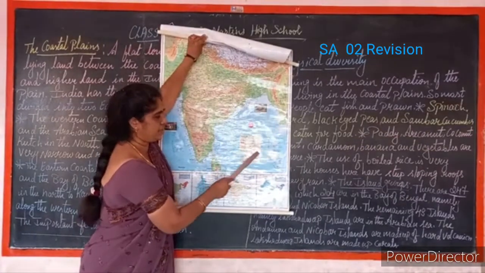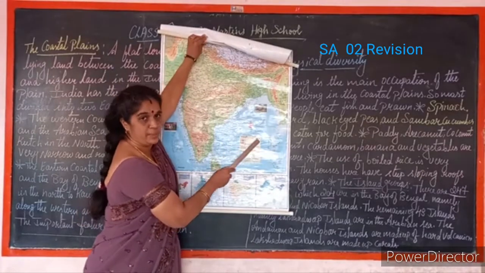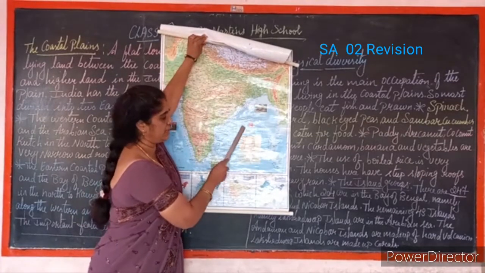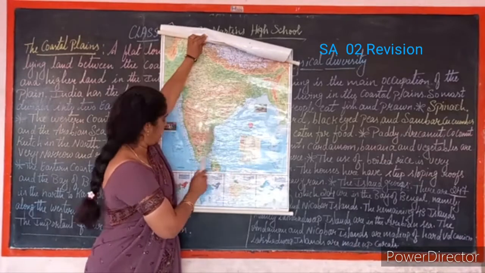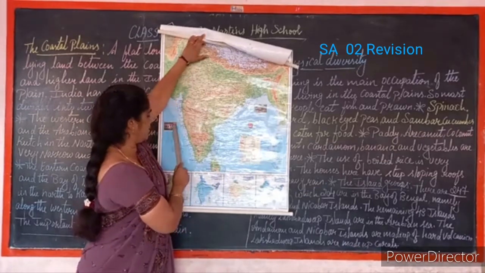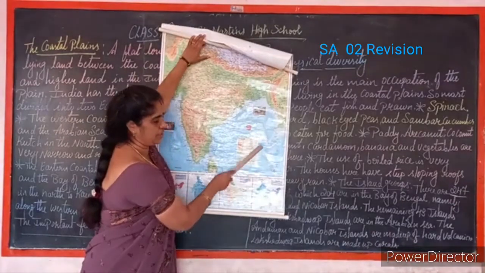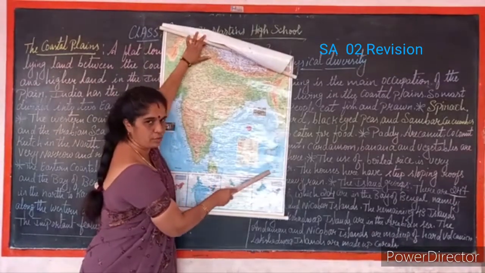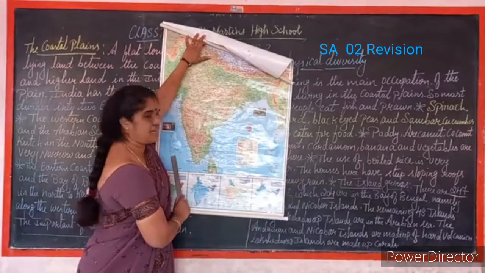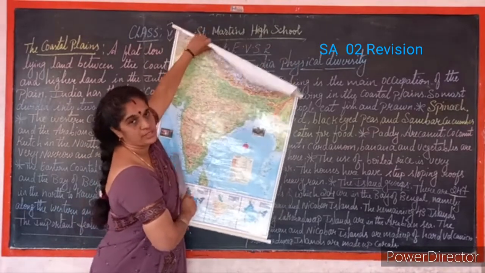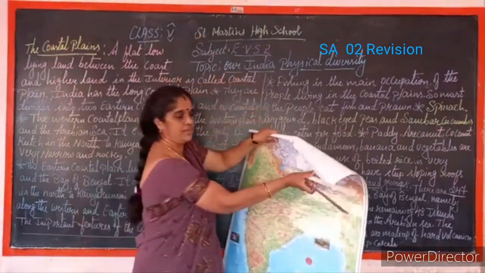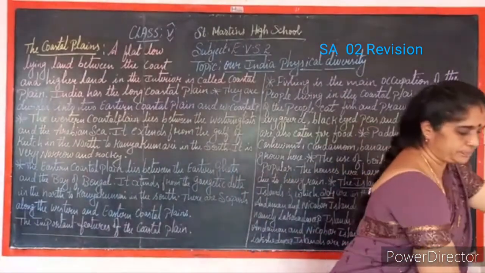In Andaman and Nicobar in the Bay of Bengal there are 204 islands, and the remaining 43 in the Arabian Sea are the Lakshadweep Islands. This island is made up of volcanic rocks, and this island is made up of corals. This is about the India physical map.